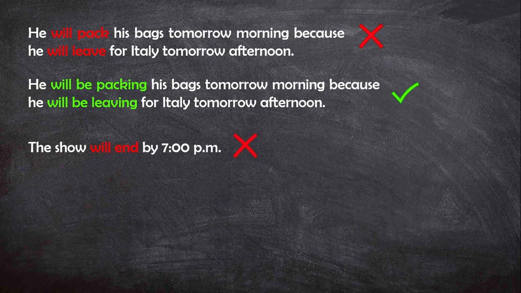Another example. The show will end by 7 p.m. Action completed before a specific time in the future. So, not future simple but future perfect. The show will have ended by 7 p.m.